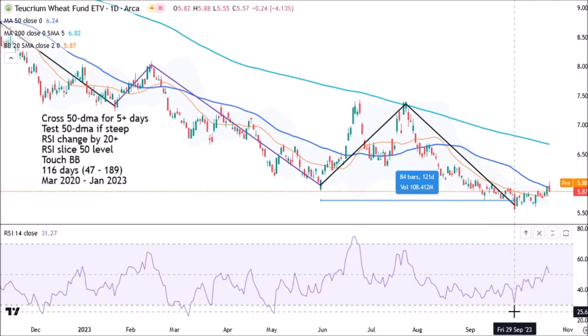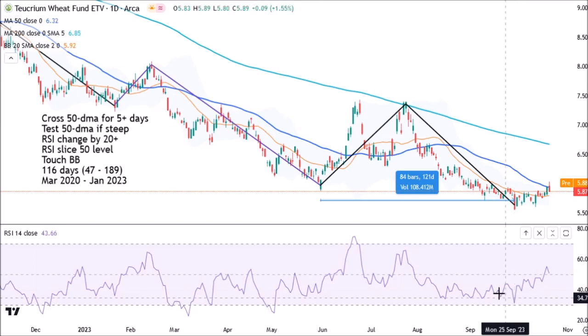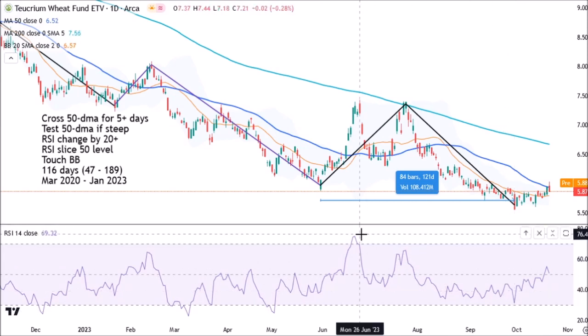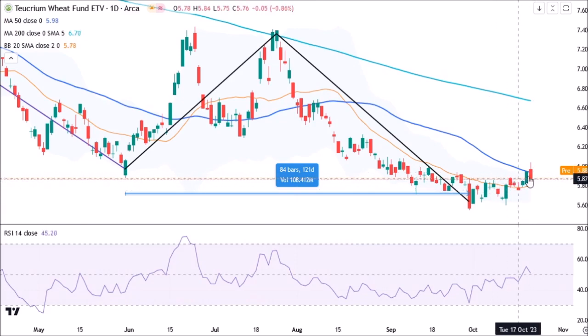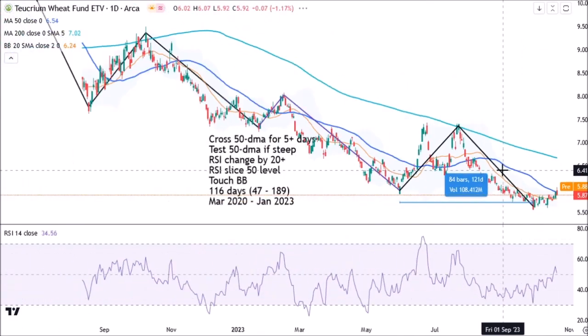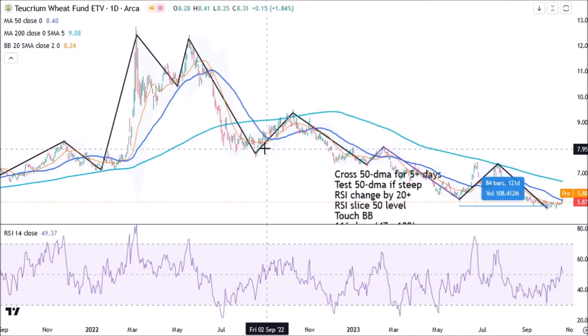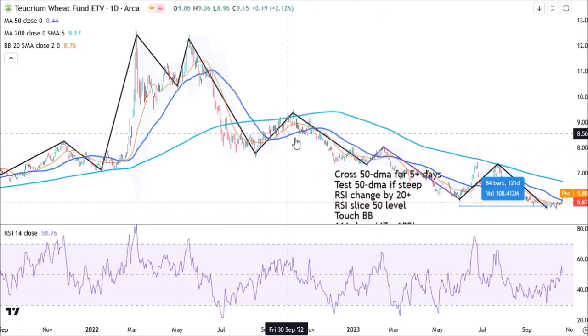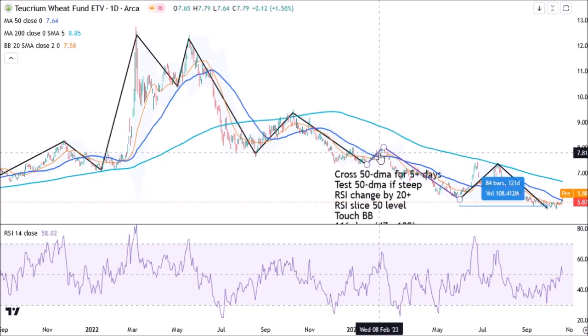And again, while RSI didn't formally drop into oversold, it came pretty close to that, at around the level of 31. And that is a significant decline in RSI from that peak all the way back in summer, the peak of around 75. Since then, we see prices testing the 50-day moving average, and while RSI is still far from being overbought, looking at history, even these very mild bounces into new cycles in late 2022 and early 2023, where the percentage gains in wheat prices were very modest,